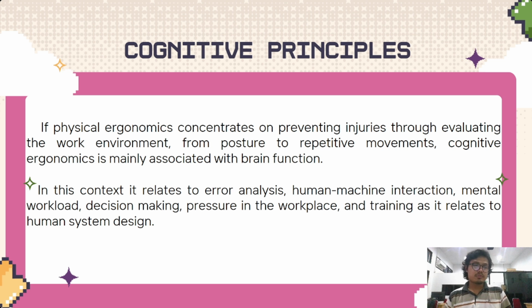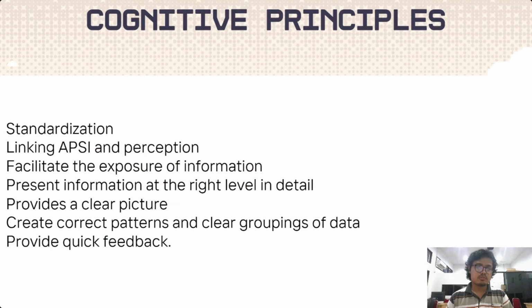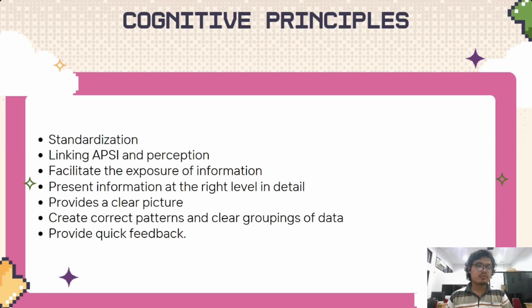So, the cognitive principle: if physical ergonomics concentrates on preventing injuries through evaluating the work environment from posture to repetitive movement, cognitive ergonomics is mainly associated with brain function. In this context, it relates to error analysis, human machine interaction, mental workload, decision making, pressure in the workplace, and training as it relates to human system design.